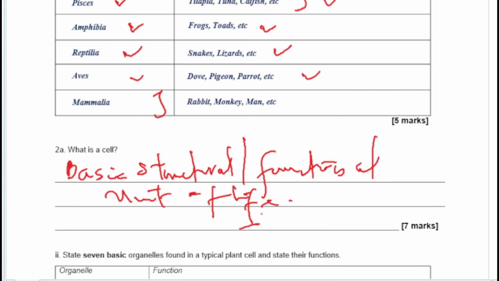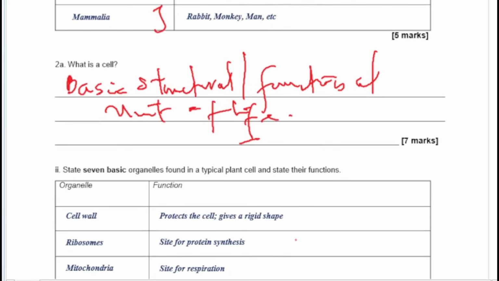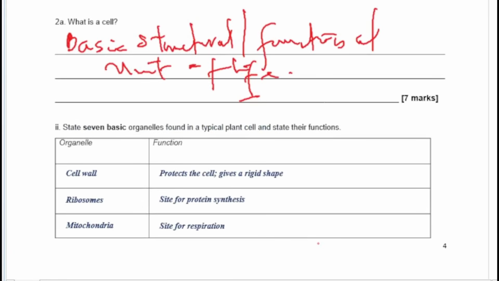So please take note of that. It's very, very basic. You can define a cell. Now the cell organelles we talked about, you have the cell wall. Remember they say in a typical plant cell. So you have the cell wall. What's the function of the cell wall? To protect the cell and give it a rigid shape.